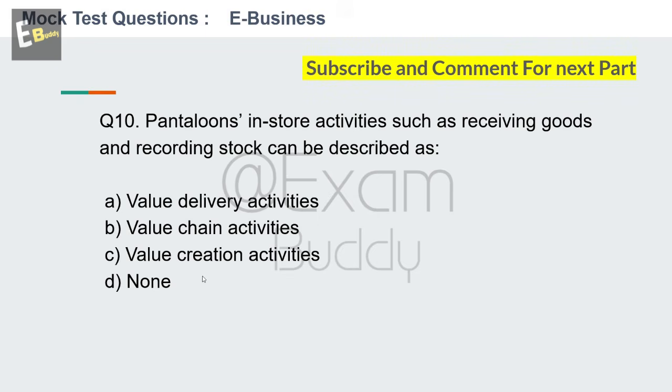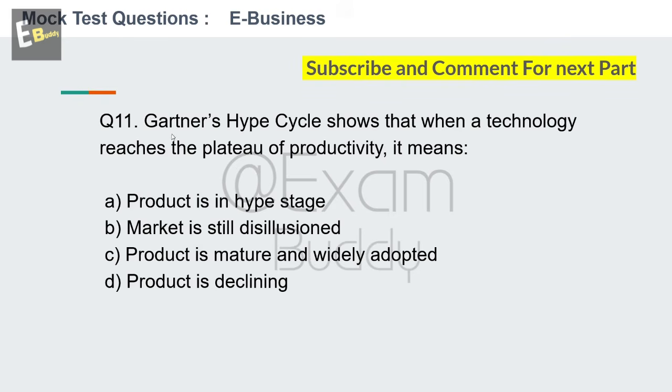And the answer is B, value chain activities. Now let's go to question number 11. Gartner's hype cycle shows that when a technology reaches the plateau of productivity, it means. So these are the options: product is in hype stage, market is still disillusioned, product is mature and widely adopted, product is declining. So your time starts now.